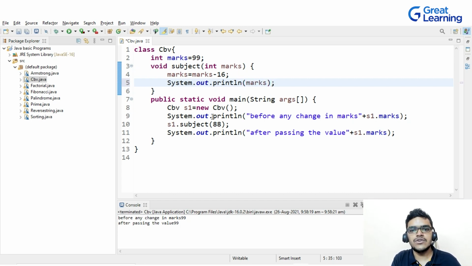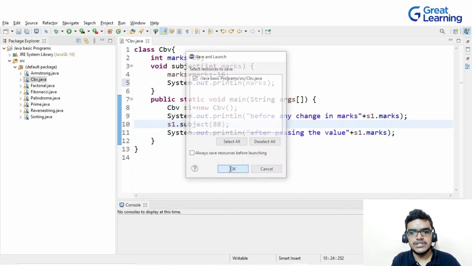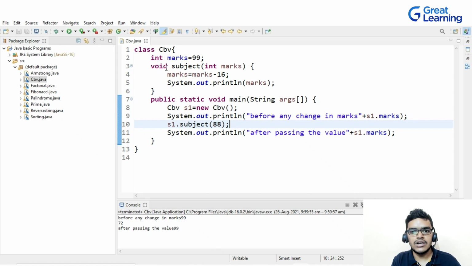On execution, as we know, the execution will start from the main method. So first I will be getting my marks as 99, right? Because there is no change. On passing 88 into this method, subject, 88 will be passed instead of int marks. So my marks will be 88 minus 16, and inside this subject method I have written system.out.println, right? So I will get the new marks value. Now let me execute this. On executing, you can see that I am getting the local variable, that is marks, as 72 here, right? But my original value will be 99. So this was the basic idea about call by value.